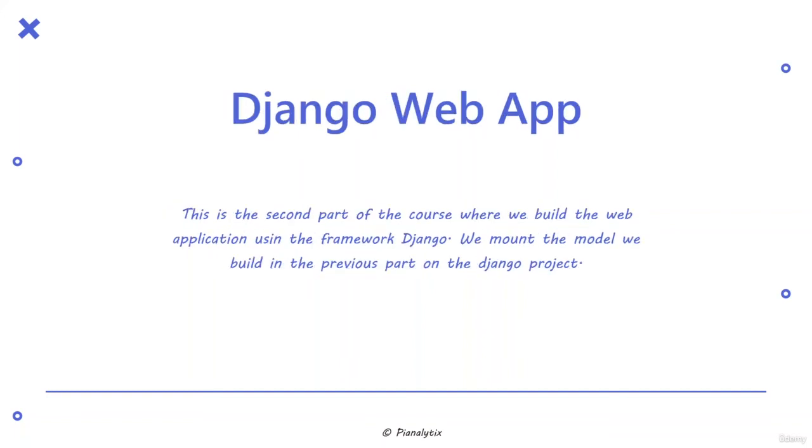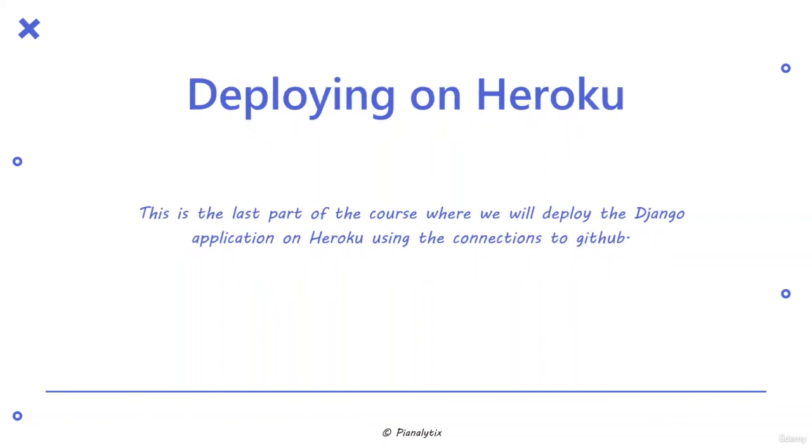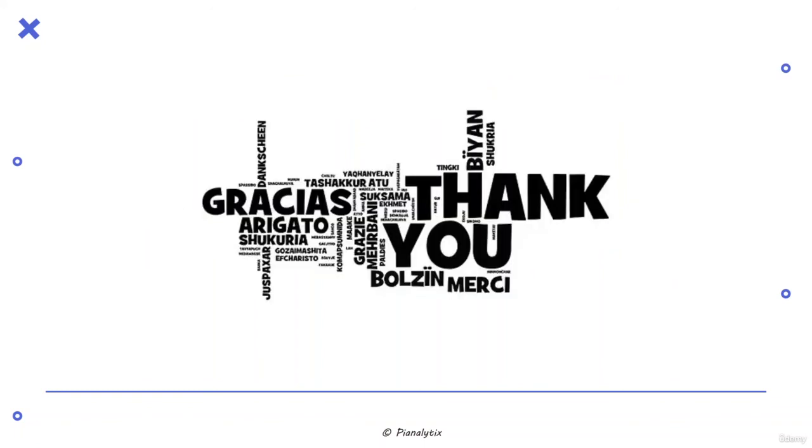Next is building our web application. We will be using Django, and we mount the model that we built in the first part into the second part, that is our Django web application. Lastly, we deploy this web application onto Heroku using GitHub. So now let's move forward to the first part, where we are building our deep learning model.